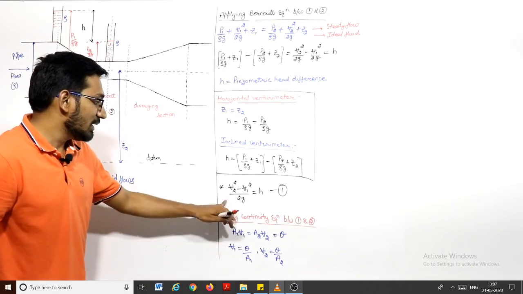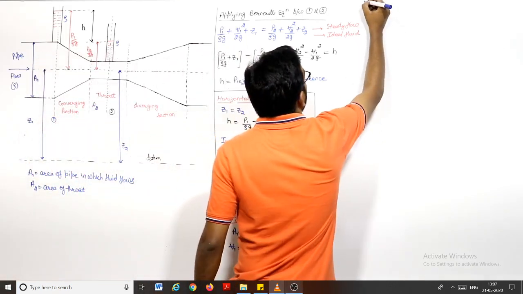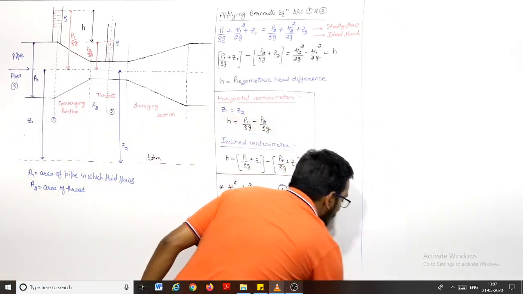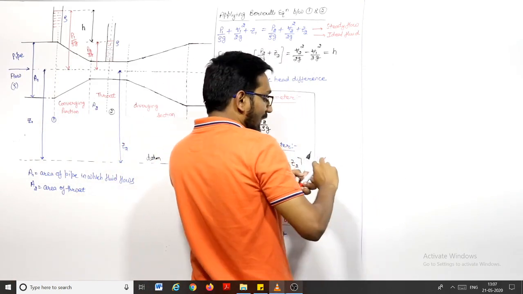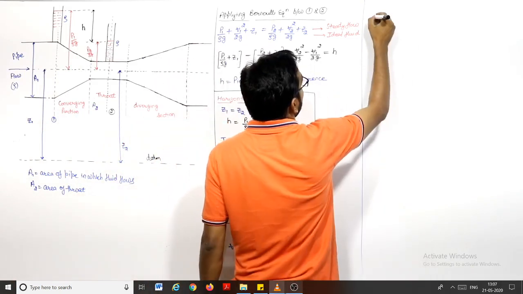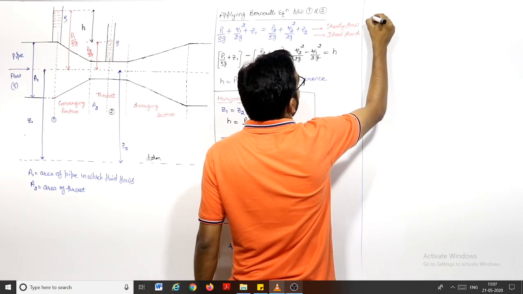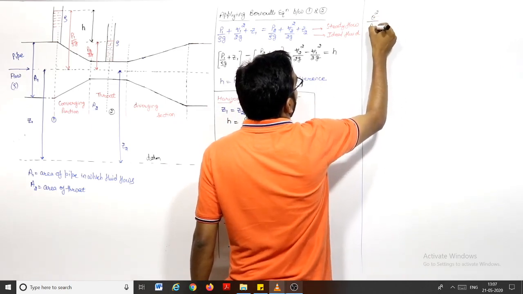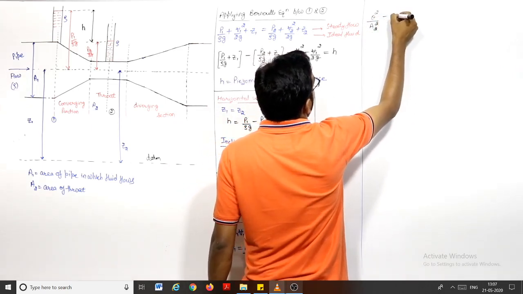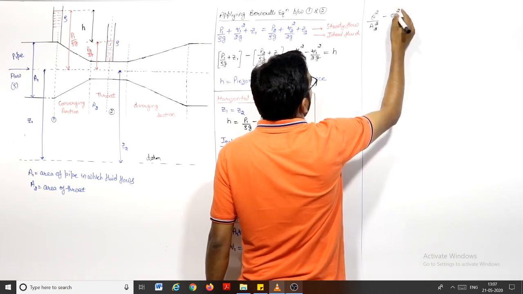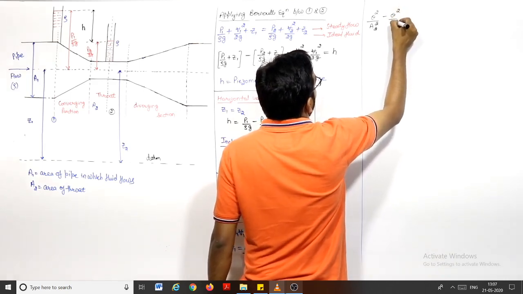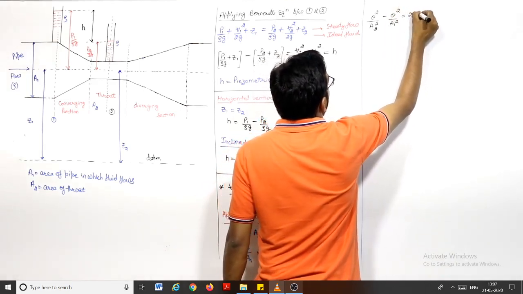If I put this V1 and V2 in this equation 1, then in place of V2, V2 will be Q square upon A2 square minus V1 square, that is Q square upon A1 square, is equal to 2GH.